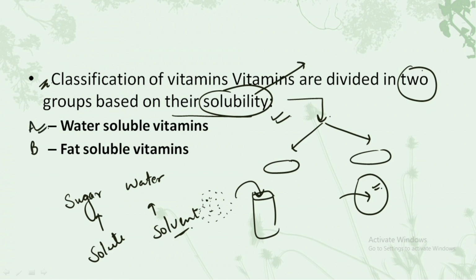The first are those that are soluble in water, the water soluble vitamins. The vitamins that can solubilize and mix in water are called water soluble vitamins. The second are the fat soluble vitamins, that is, those vitamins that are soluble in fat.